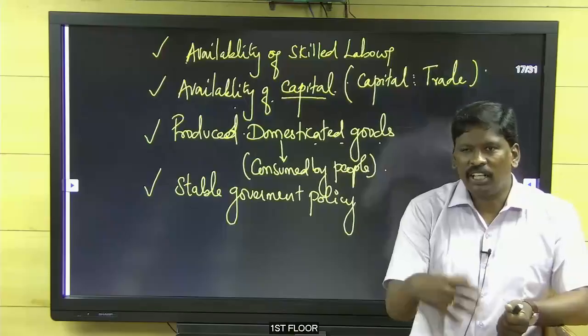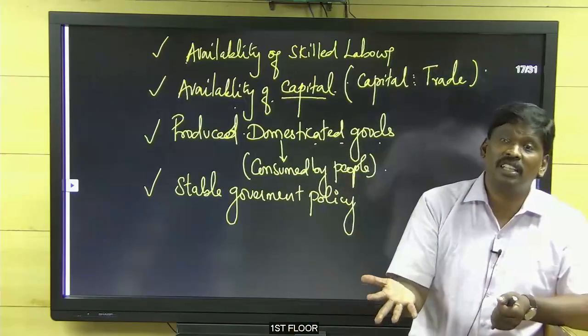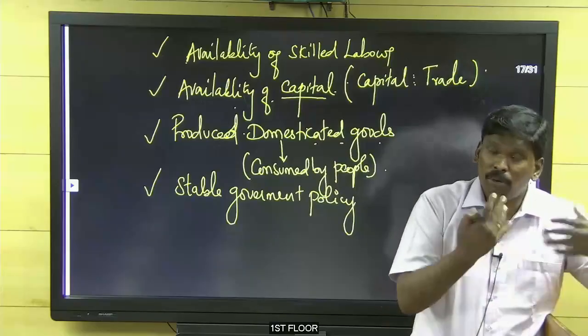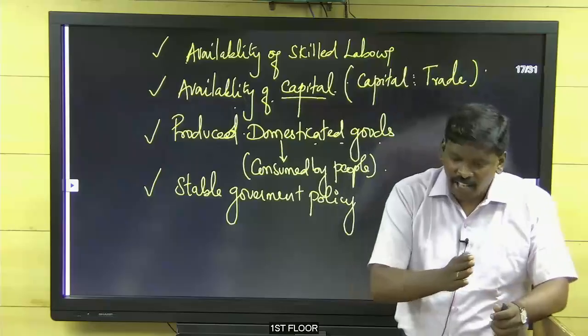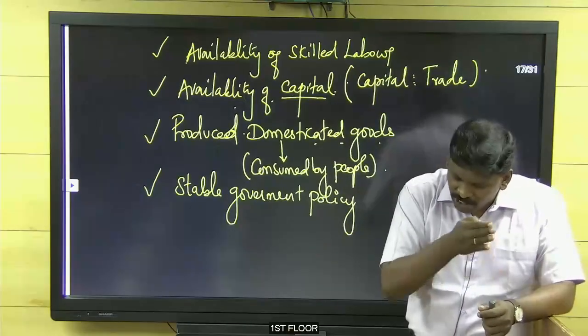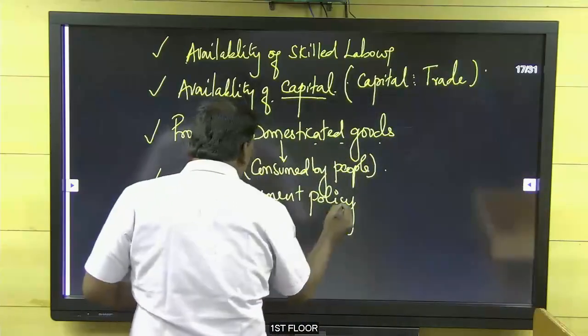This year one policy, next year another policy, third year another policy. It would be a disaster for the industry. Which policy to follow? They get confused. Almost they would produce nothing. So we must not have a haphazard policy. We need a continuous, regular policy. So stable government policy.